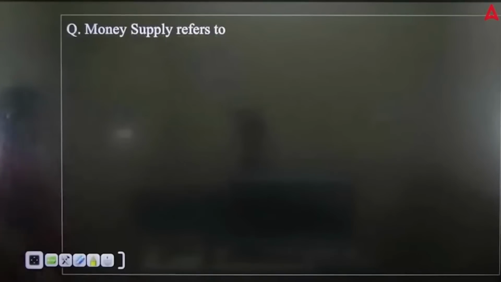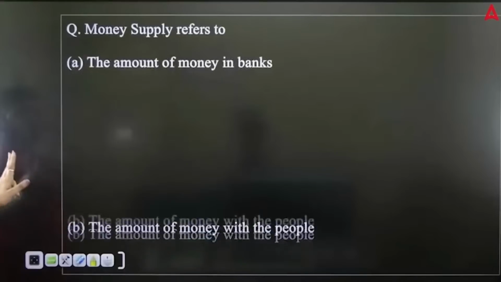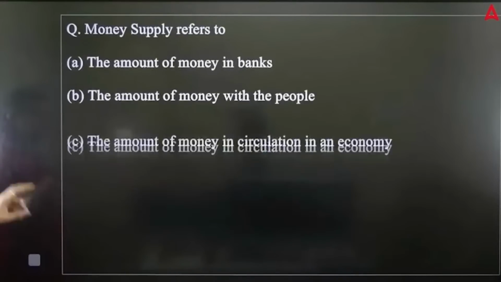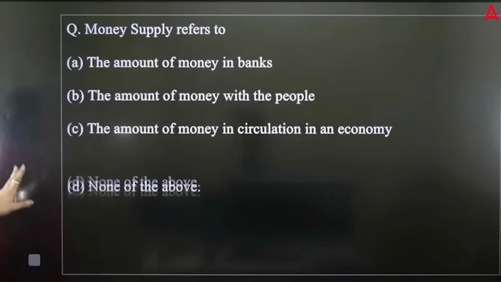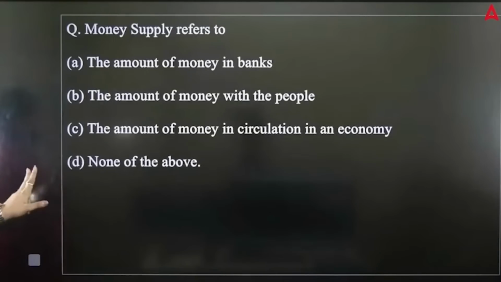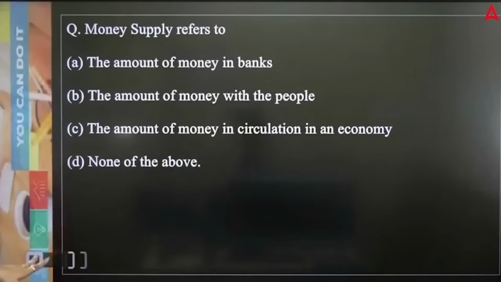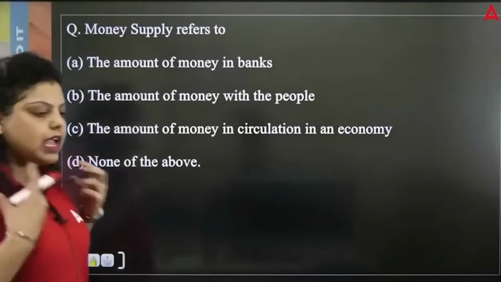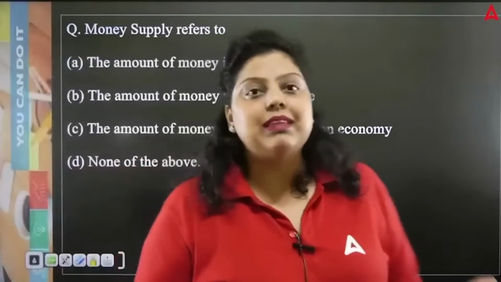Next. Money supply refers to what? First, the amount of money in the banks. Second, the amount of money with the people. Third, the amount of money in circulation in an economy. Fourth, none of the above. Money supply is simply your liquidity. Money supply means whatever cash is there in the market. Money supply means cash available.